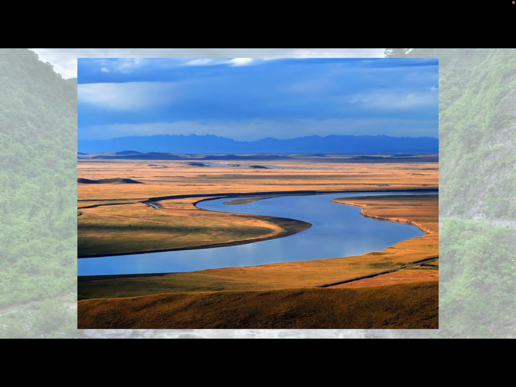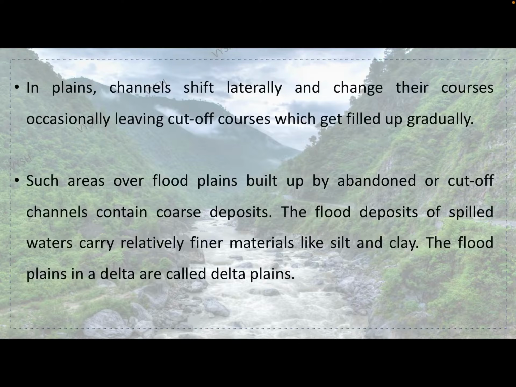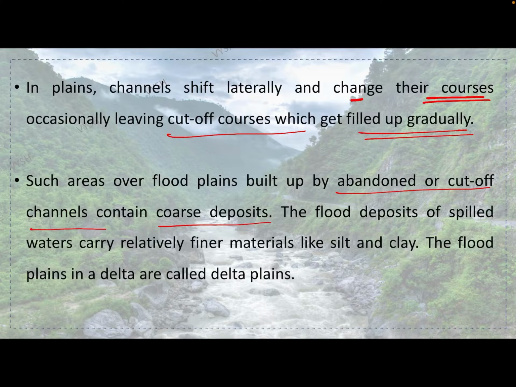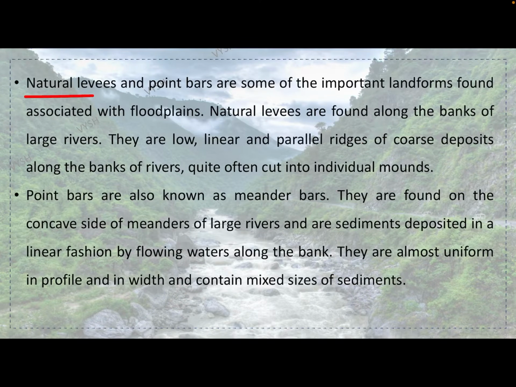You can see, in plains, channels shift laterally and change their courses, occasionally leaving cut-off courses which get filled up gradually. Such areas over floodplains built up by abandoned or cut-off channels contain coarse deposits. The flood deposits of the spilled water carry relatively finer material like silt and clay. The floodplains in a delta are called delta plains. Natural levees and point bars are some of the most important landforms found associated with floodplains.